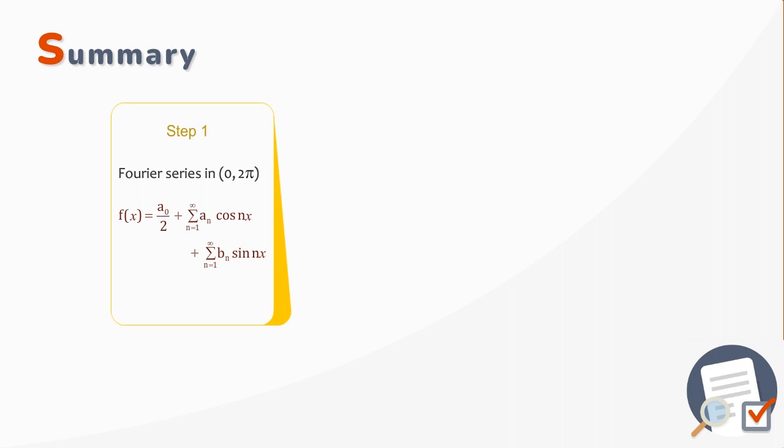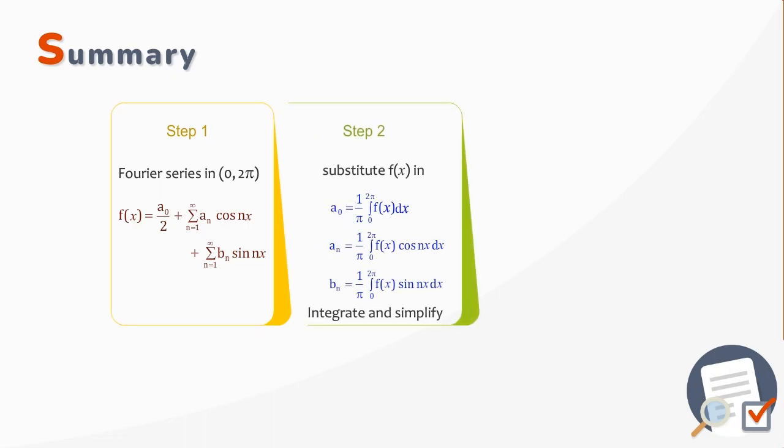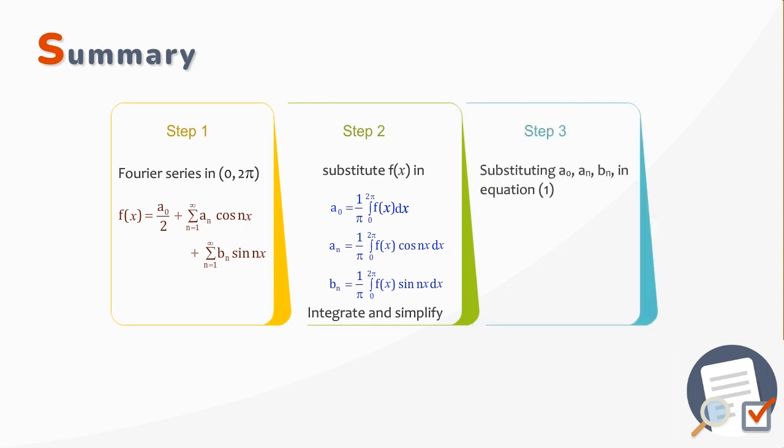Let us summarize. Fourier series expansion in the interval 0, 2 pi is defined as f of x is equal to a0 by 2 plus summation n varies from 1 to infinity an cos nx plus summation n varies from 1 to infinity bn sin nx. We mark this as equation 1. We substitute f of x in a0 is equal to 1 by pi integral 0 to 2 pi f of x dx. An is equal to 1 by pi integral 0 to 2 pi f of x cos nx dx. Bn is equal to 1 by pi integral 0 to 2 pi f of x sin nx dx. We integrate and simplify this. After finding a0, an, bn values, we substitute these values in equation 1. This is the Fourier series expansion of the given function.